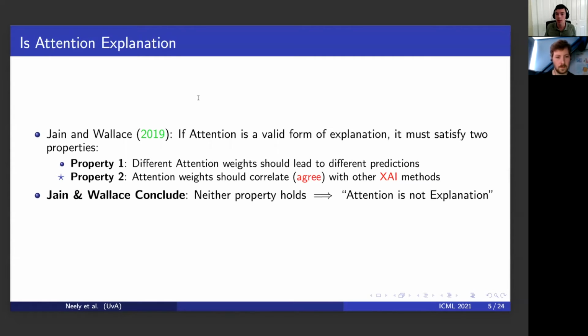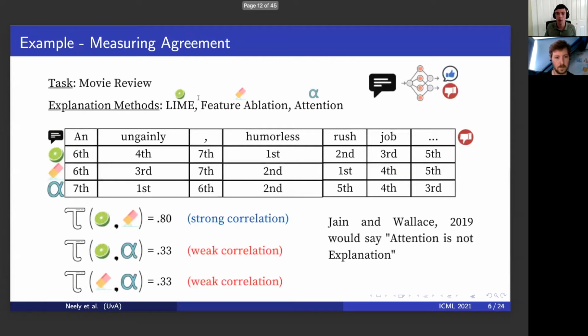In their work, they argued that, should attention be a valid form of explanation, it must satisfy two properties. Our work is inspired by their second property, that attention weights should correlate, or what we call agree, with other XAI methods. Let's look at an example of what agreement looks like. Here we have three XAI methods, LIME, feature ablation, and attention, applied to a binary sentiment classification task on this movie review.